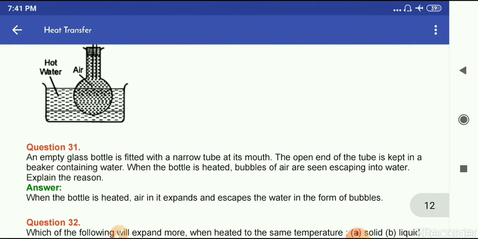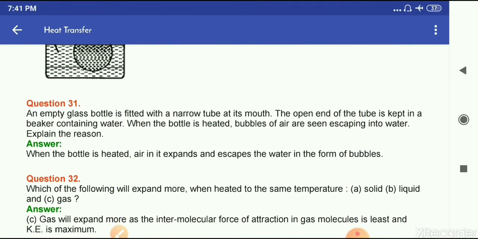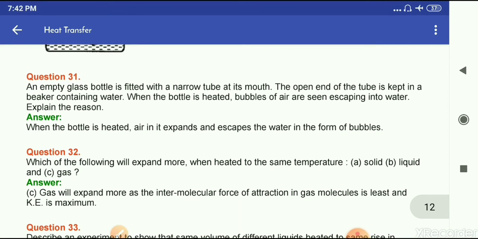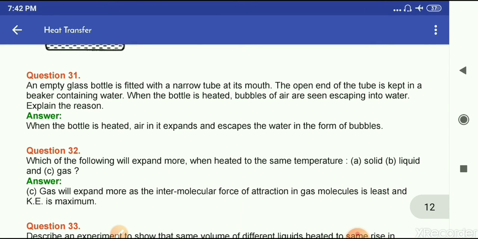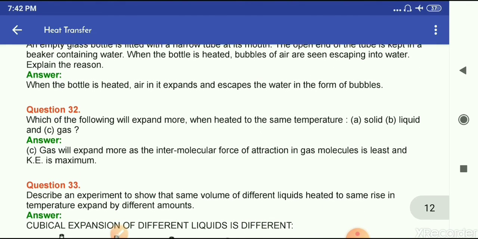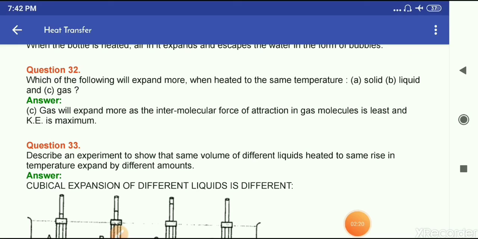Question number 31. An empty glass bottle is fitted with a narrow tube at its mouth. The open end of the tube is kept in the beaker containing water. When the bottle is heated, bubbles of air are seen escaping into water. Explain the reason. So when the bottle is heated, air in it expands and escapes into the water in the form of bubbles.